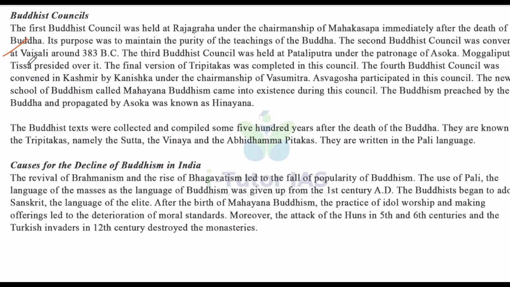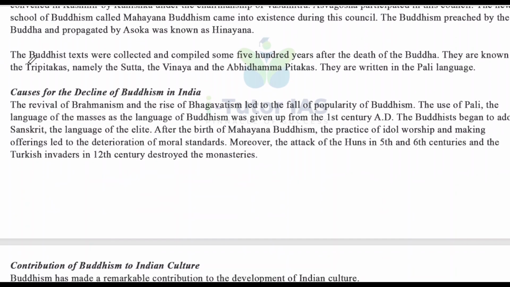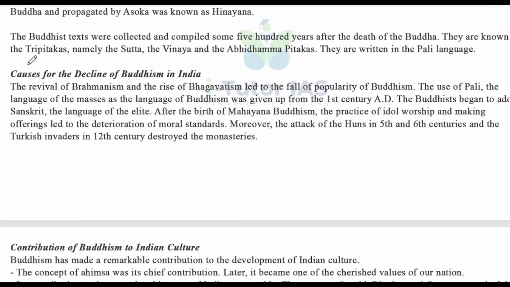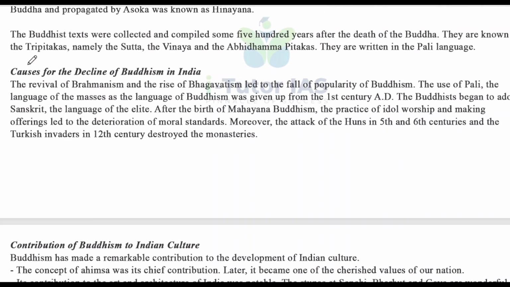And the causes for the decline of Buddhism. The revival of Brahmanism and the rise of Bhagavatism led to the fall in popularity of Buddhism. The use of Pali, the language of the masses, as the language of Buddhism was given up from the 1st century AD, and the Buddhists began to adopt Sanskrit, the language of the elite.